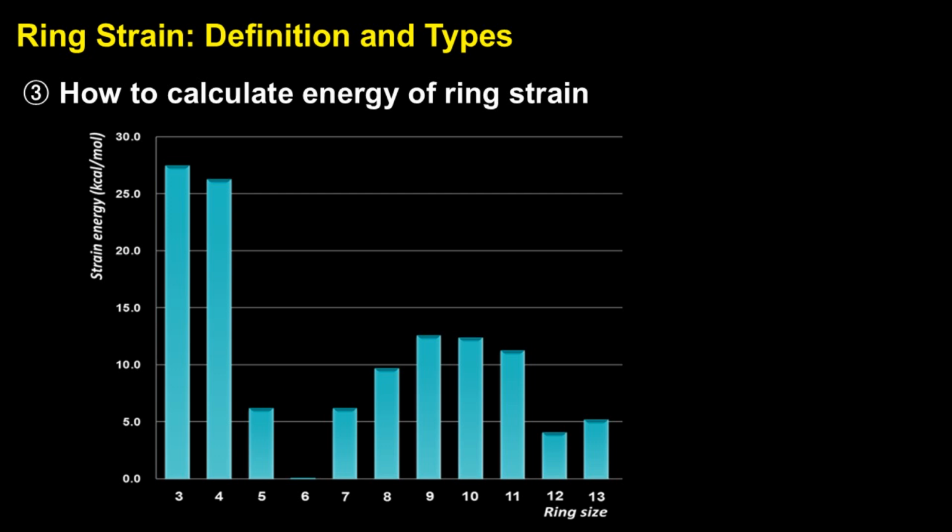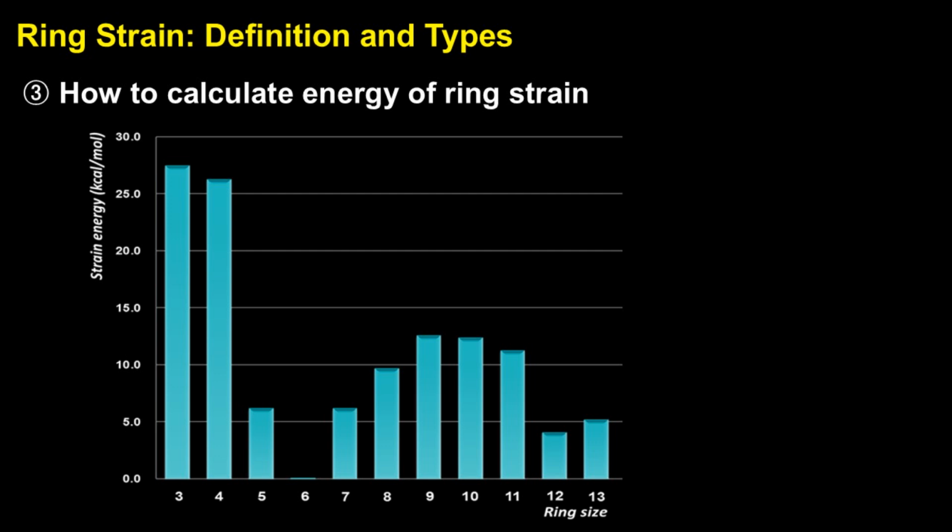A graph of ring strain energy really helps make these trends clear. Cyclopropane and cyclobutane show up at the very top of the graph. They've got the highest strain. Cyclopentane drops a bit lower, showing a moderate decrease in strain. Then we hit cyclohexane, and it's right at the bottom, zero ring strain, thanks to its perfectly relaxed chair conformation. But once we move beyond six-membered rings, strain starts creeping back in again. Not as extreme as the small rings, but still noticeable because of all the twisting and flexing in those larger structures.